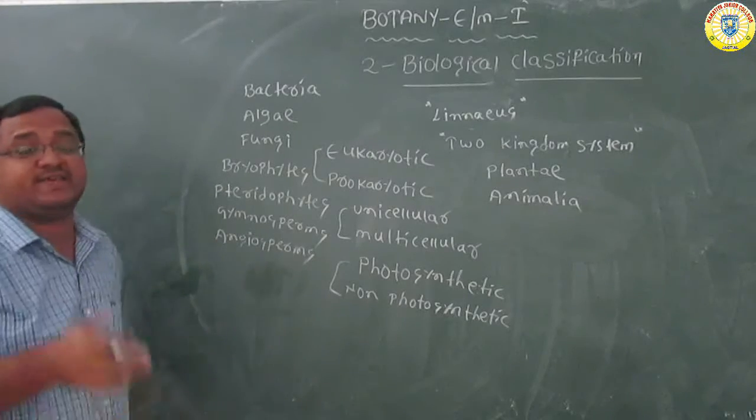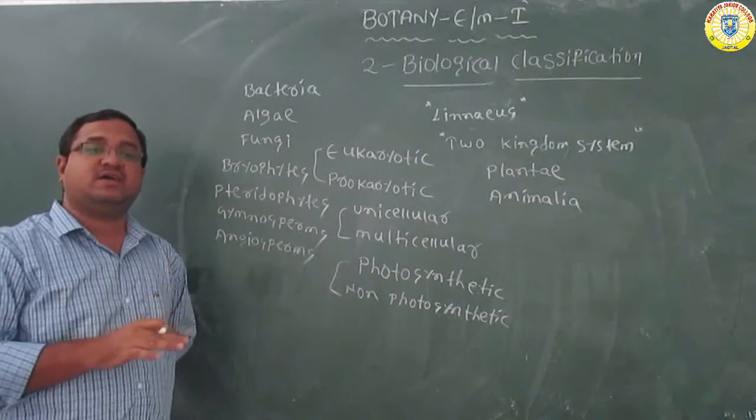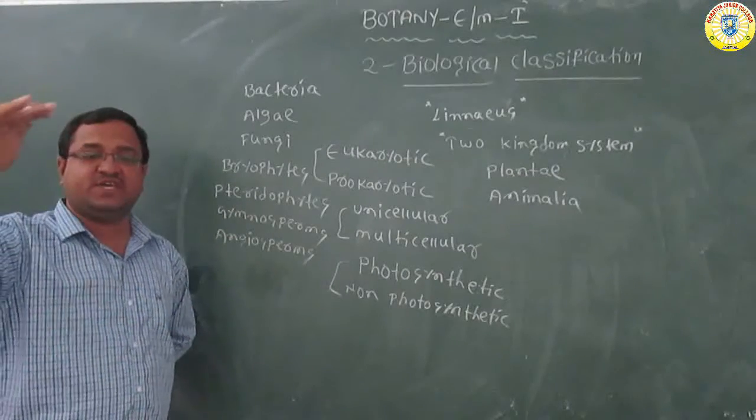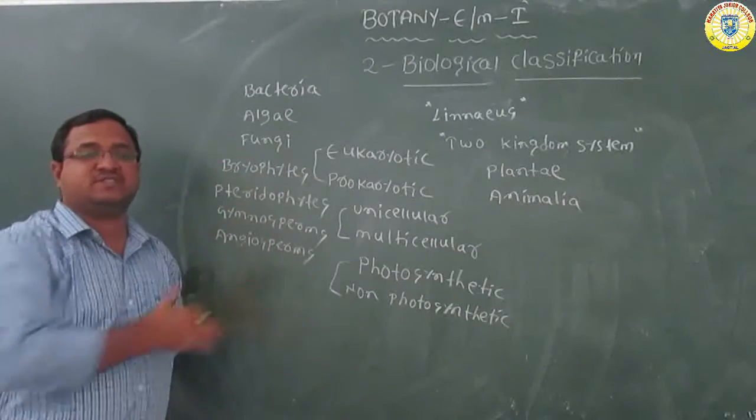These are all included under the plants only. So this classification is unable to explain all the fundamental characteristics of the plants, and it failed to explain all these aspects.